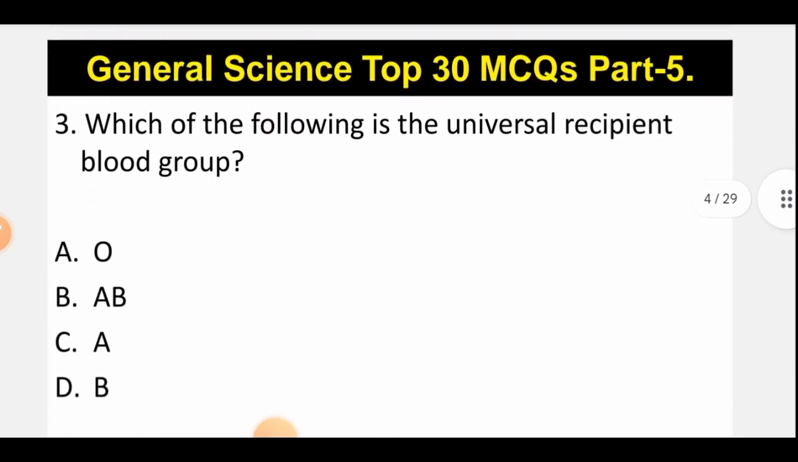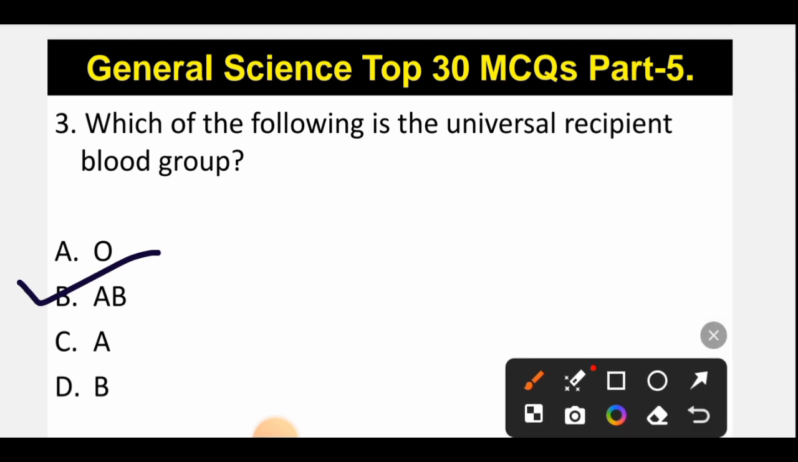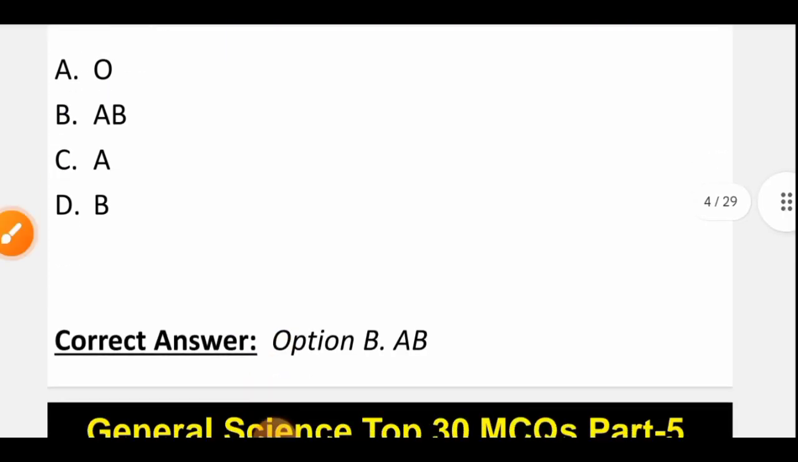Now let's move to question number 3. Which of the following is the universal recipient blood group? So the correct option will be option number B, that is AB. So the person which has the blood group of AB is the universal recipient, and they can receive the blood from any particular person. So the correct option is option B, that is AB.